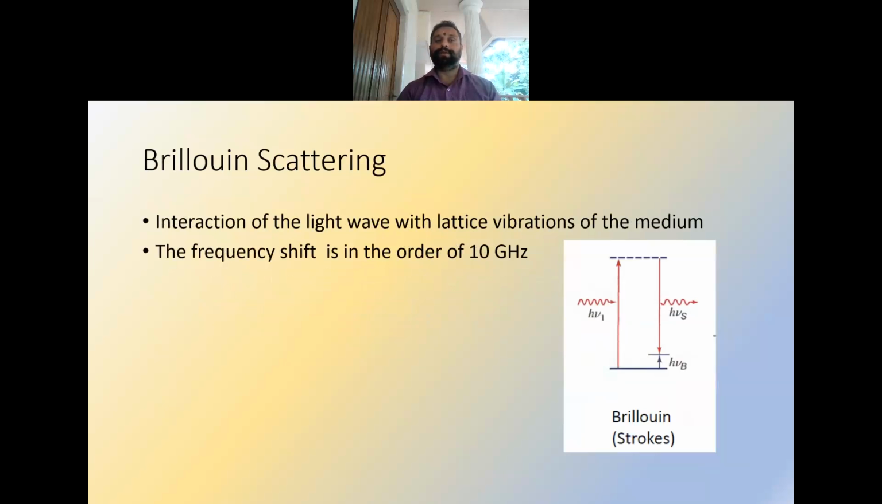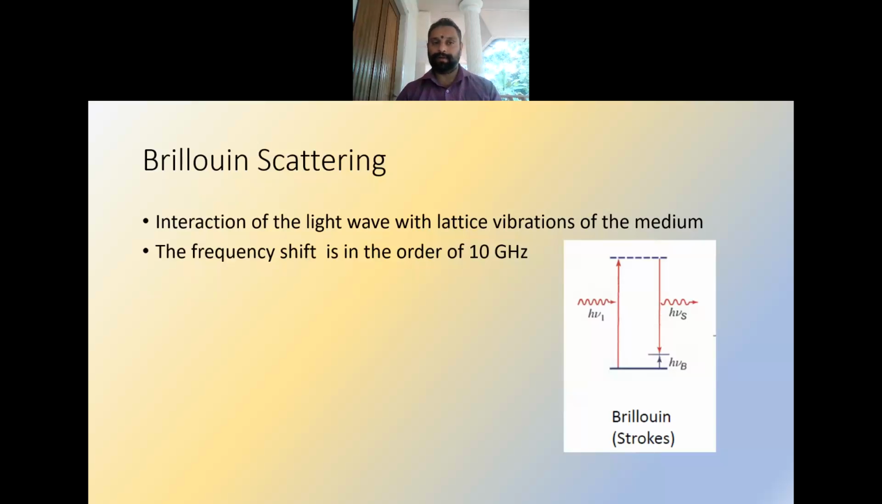In the case of Brillouin scattering, the interaction of the light wave with the lattice vibrations of the medium is the reason. That means the light interacts with the lattice vibrations of the medium and causes the Brillouin scattering, and here the frequency shift is of the order of 10 gigahertz. So these are the main things which we need to know about quantum optics and nonlinear optics. Thank you very much.